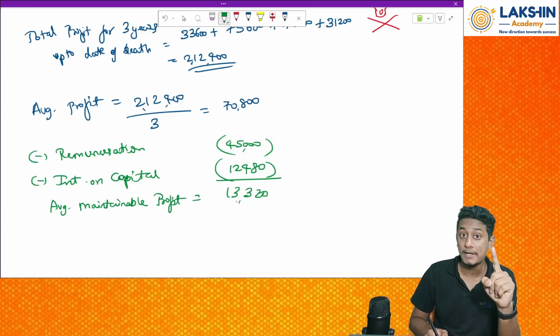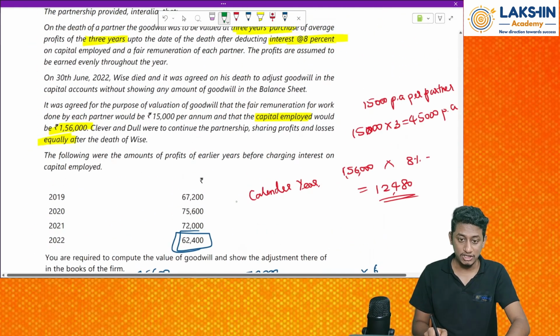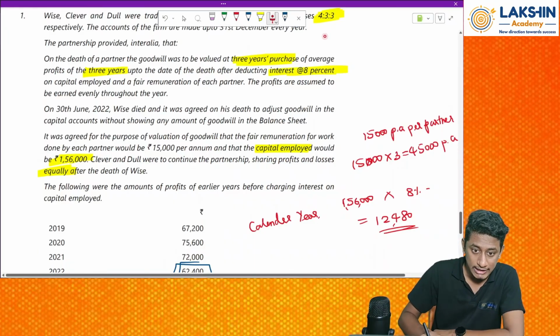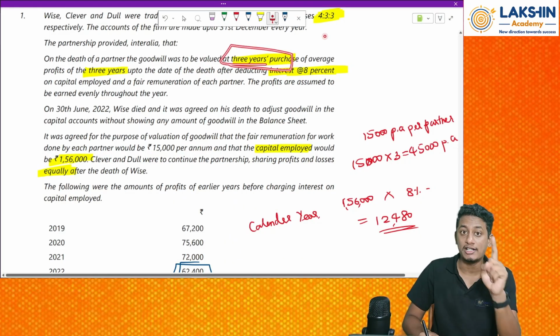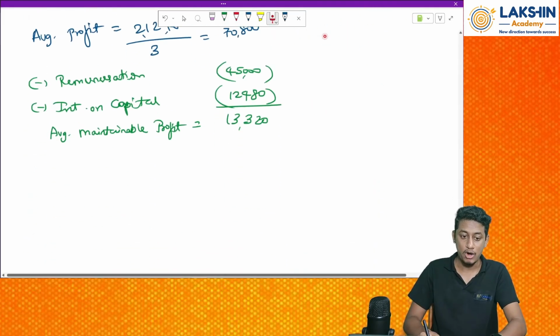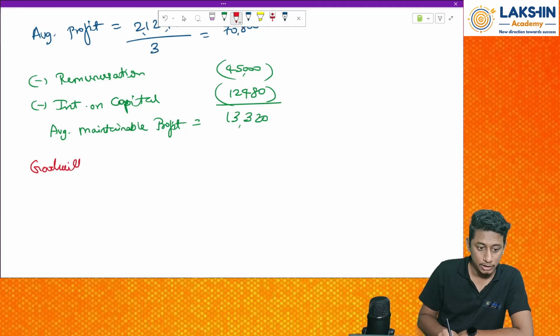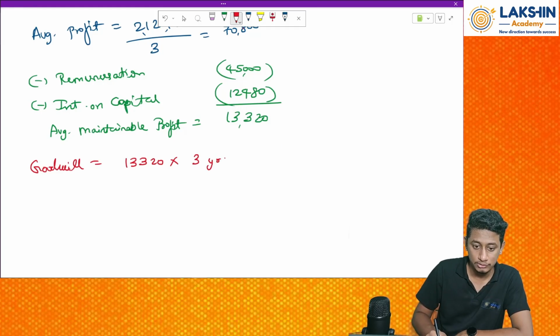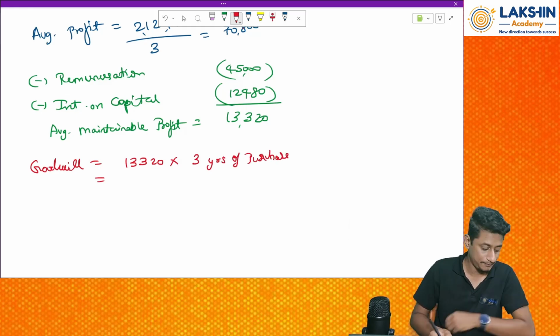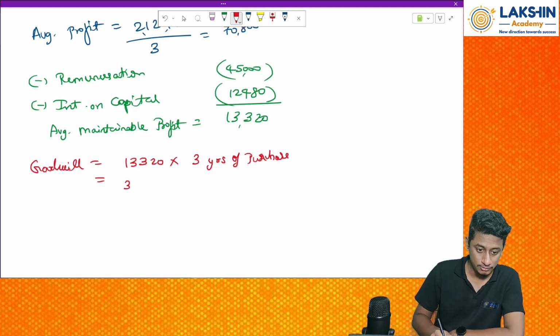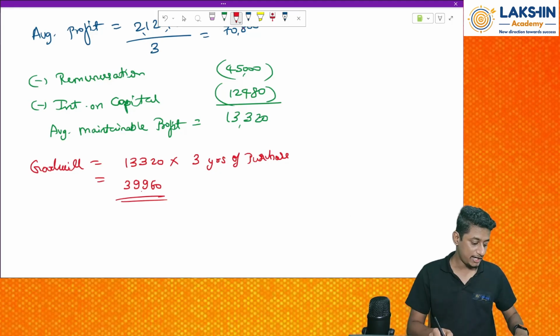No sir. I have to multiply what? Number of years of purchase. So as per the question, what is the number of years of purchase? Okay. 3 years of purchase should be valid. 3 years of purchase of average profits, right? So I have got my average profit. Now to find the goodwill is equals to 13,320 into 3 years of purchase, that will be 13,320 into 3 equals to 39,960. This is how we have found out our goodwill. Clear? Okay. So by this we end the chapter.